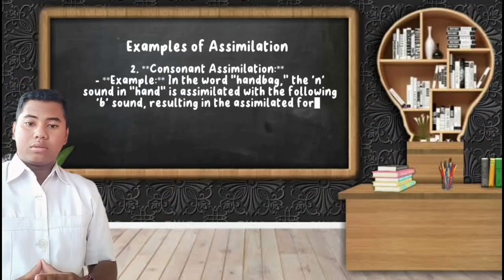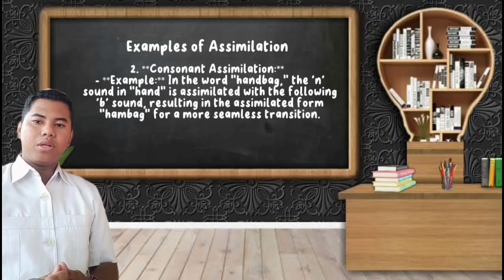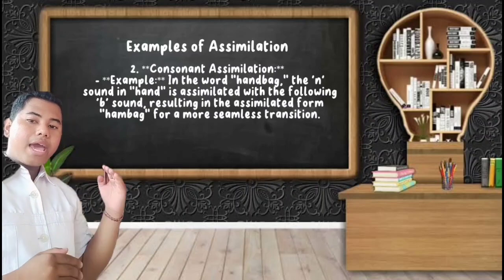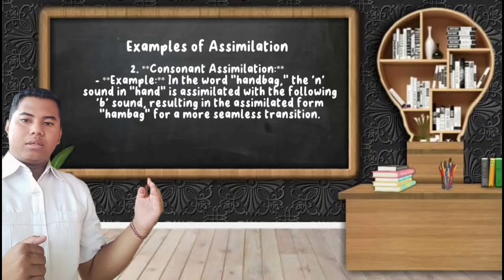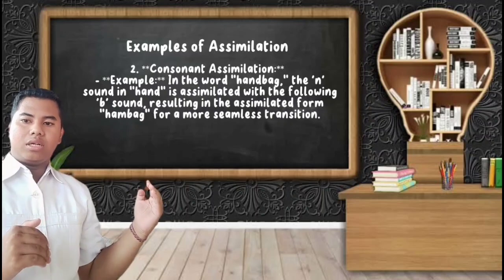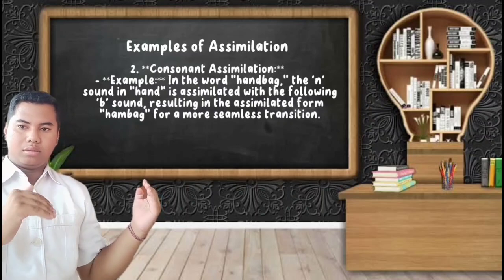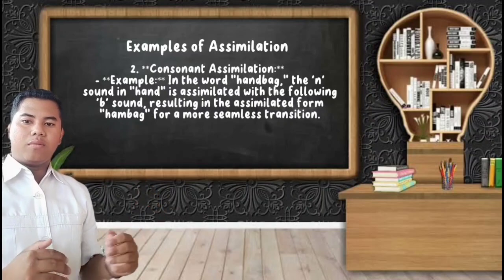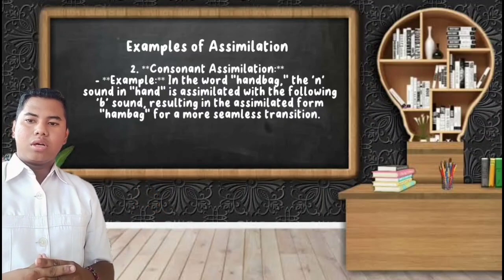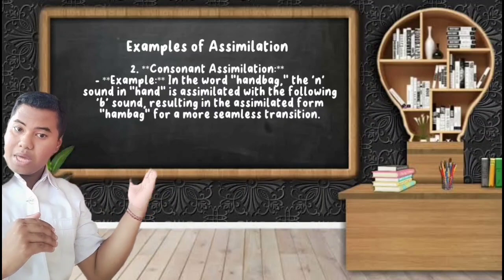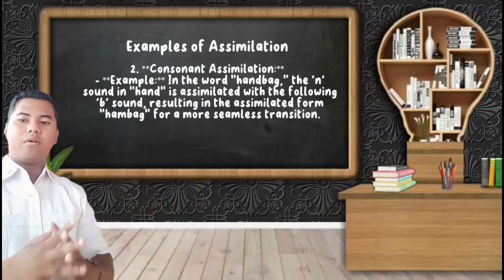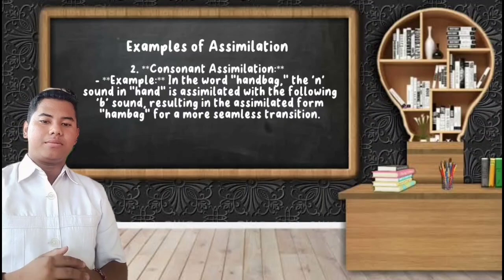Number 2, consonant assimilation. Example: the word handbag. The N sound in hand is assimilated with the following B sound, resulting in the assimilation from handbag for a more seamless transition.